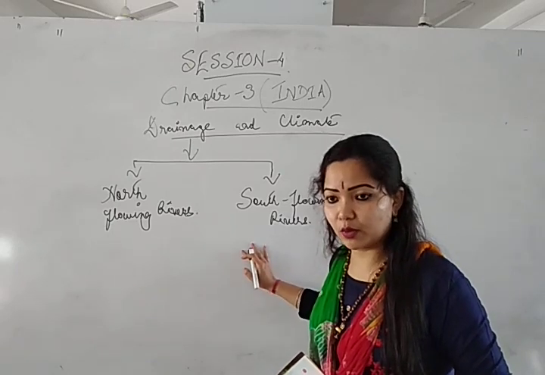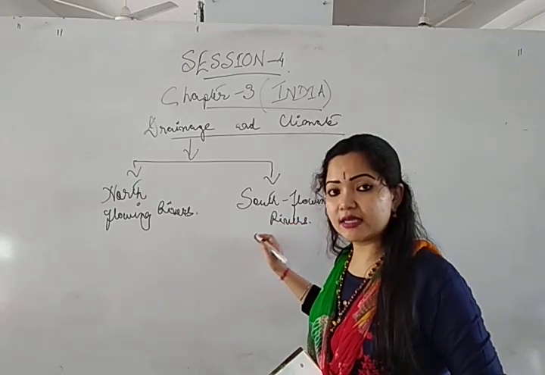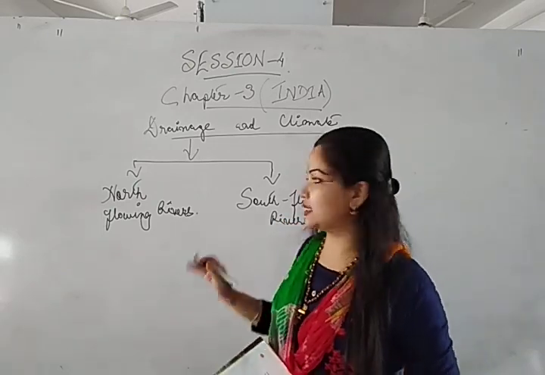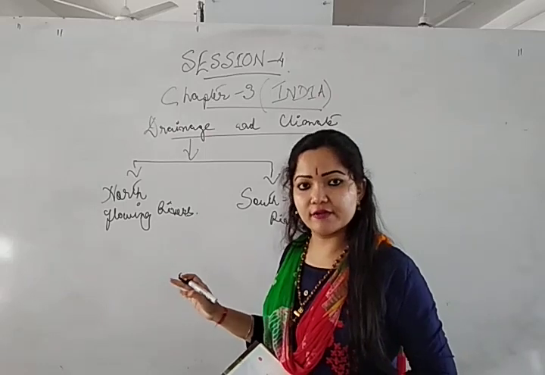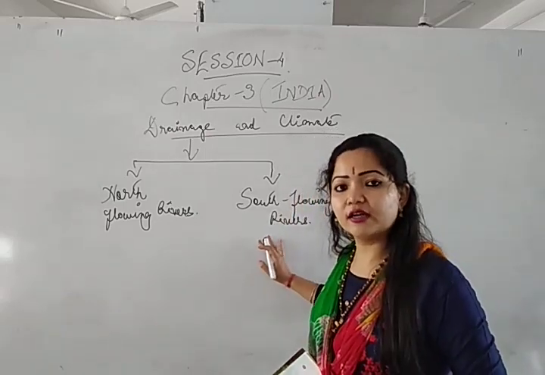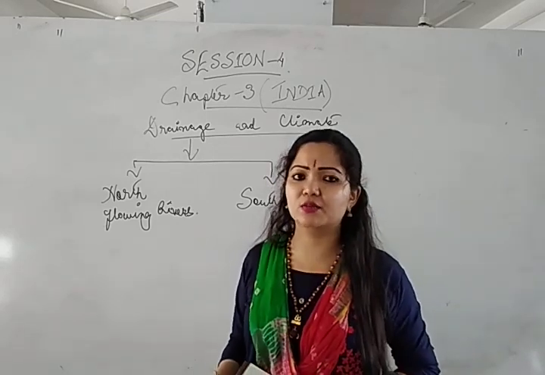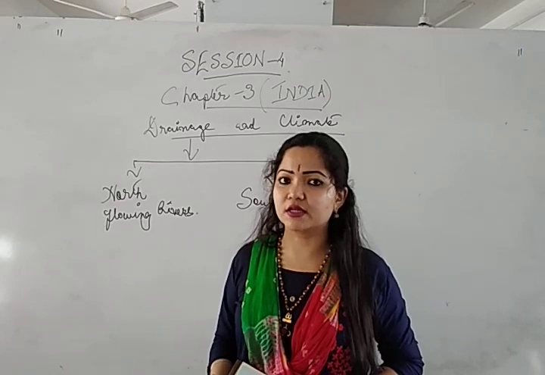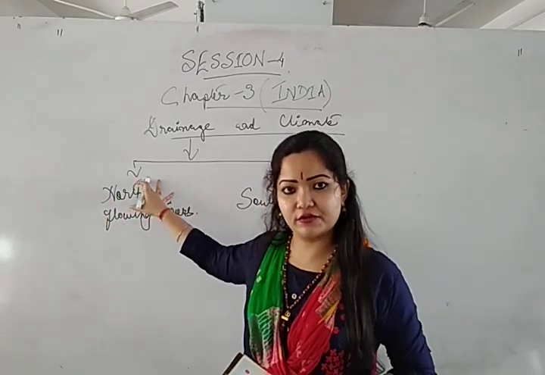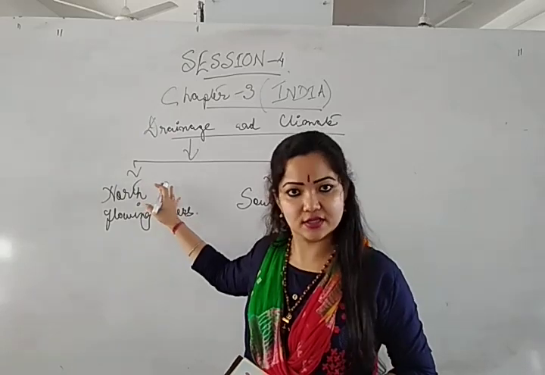When the rainfall occurs, there is an enormous amount of water and these rivers flow down. These are not snow fed rivers. Is it clear? Because here in the southern plateau area we find low hills. The maximum height of the hills is above 3000 meter, and in the northern part, the Himalaya, the maximum height is above 8000 meter. Is it clear now?